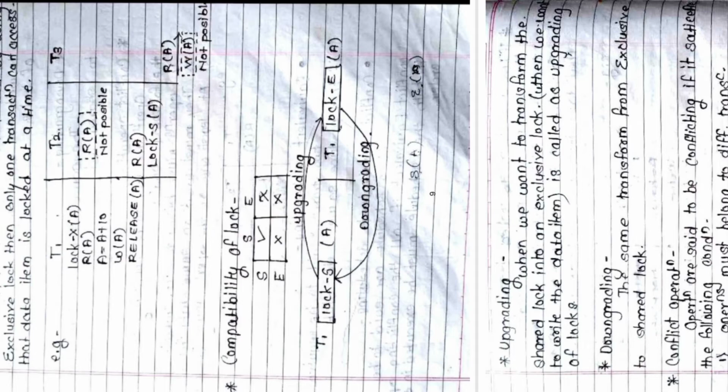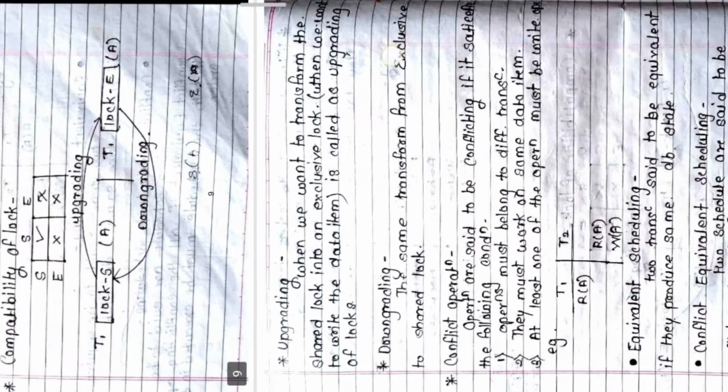Then, what do you mean by lock upgradation and what do you mean by lock downgradation, upgrading and downgrading, we have seen. Whenever we are moving from shared lock to exclusive lock, it is called upgradation of the lock, and whenever we are moving from exclusive lock to shared lock, it is called downgrading.